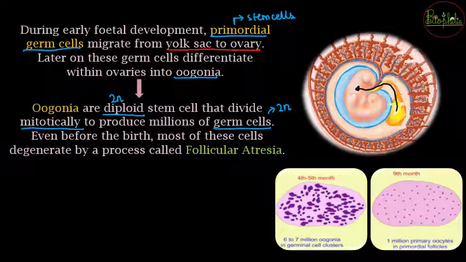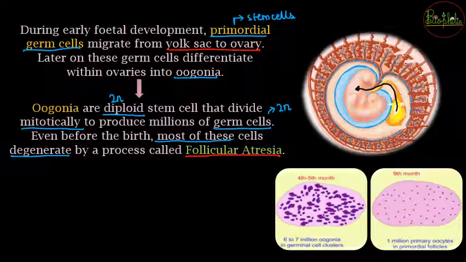Now before the birth of the fetus, that is the female fetus के birth के पहले, there are going to be many millions of germ cells formed, but जब birth होगा, most of the cells are going to degenerate. यानी जो cells form हुए थे वो directly the ovaries is going to absorb or degenerate हो जाएंगे, and that process by which most of the germ cells get degenerated is called as follicular atresia.